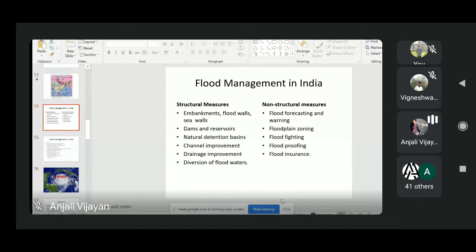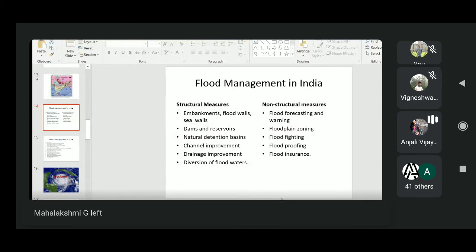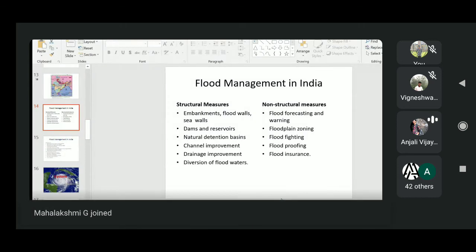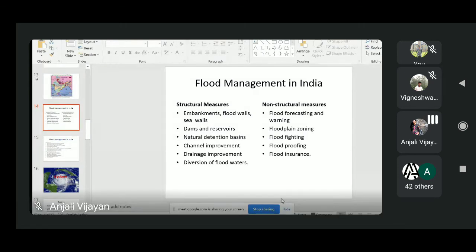And apart from Central Water Commission, the Indian Meteorological Department, IMD, and Ministry of Earth Science are also using some modern techniques for rainfall forecasting, and they are issuing warnings in India. Even though they are forecasting rainfall, it can help to predict the flooding event also.